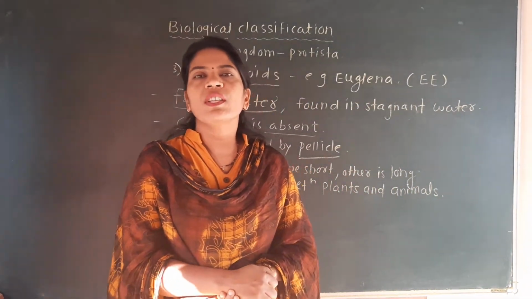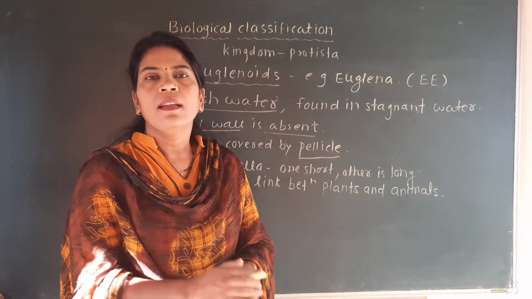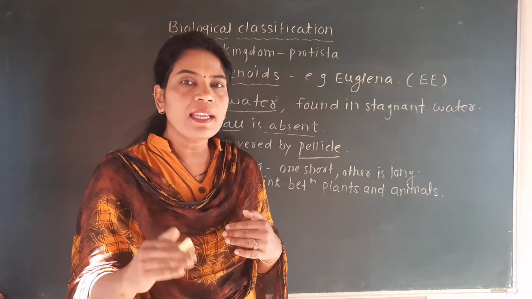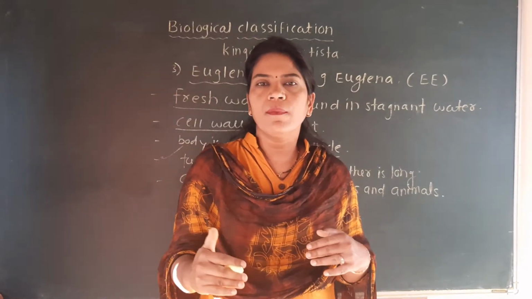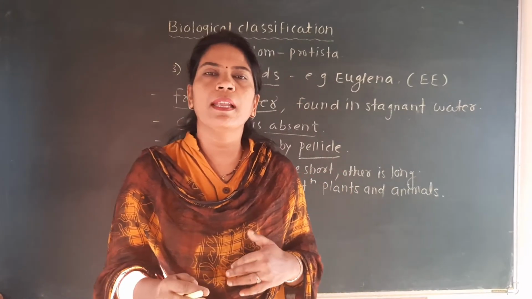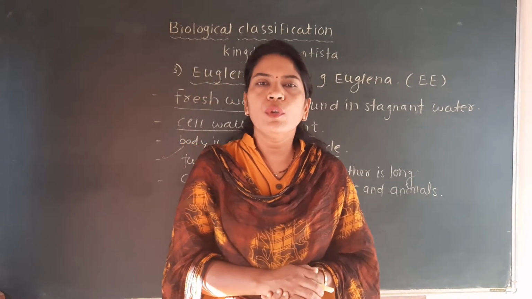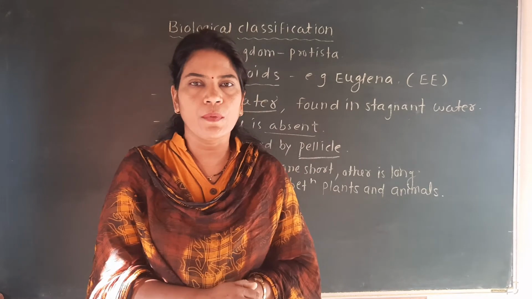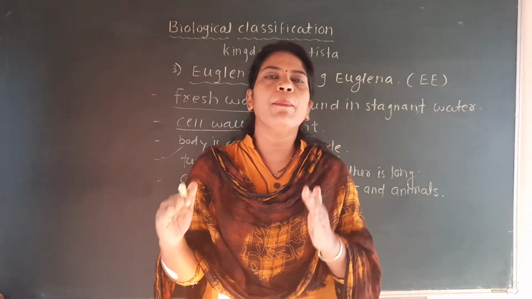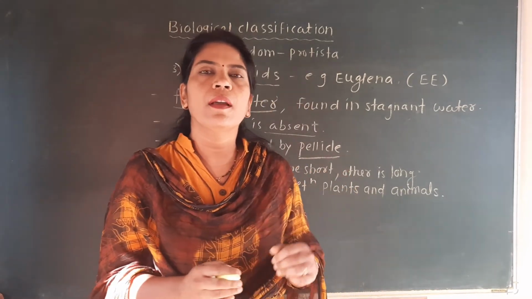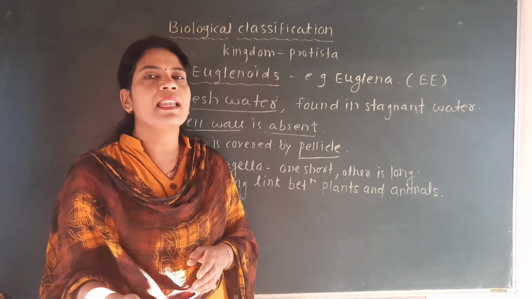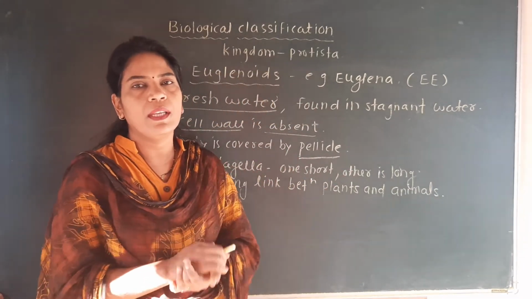So which questions may be asked? Connecting link between plants and animals: euglena. And connecting link between the kingdoms fungi, Plantae, Animalia means the answer is which group? That is the Protista. Okay, so don't be confused. Connecting link between fungi, Plantae, Animalia kingdoms means kingdom Protista, and connecting link between plants and animals is the answer euglena.